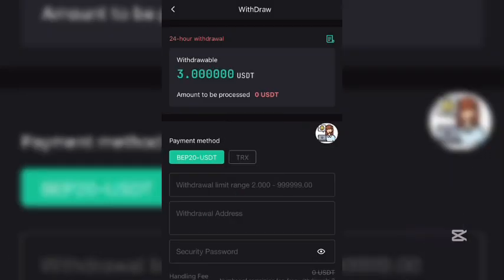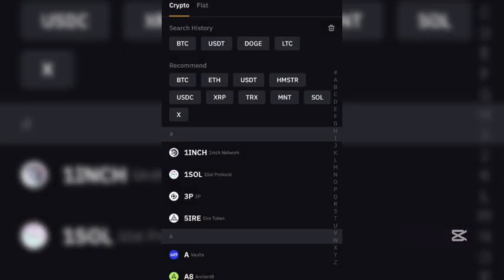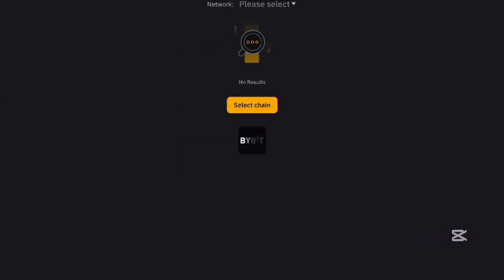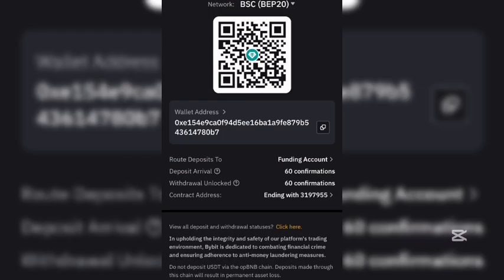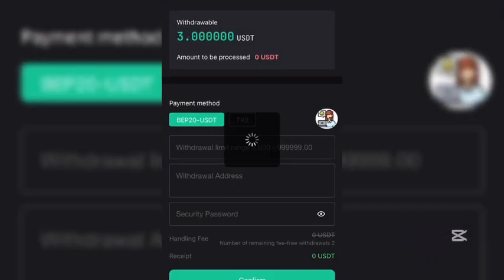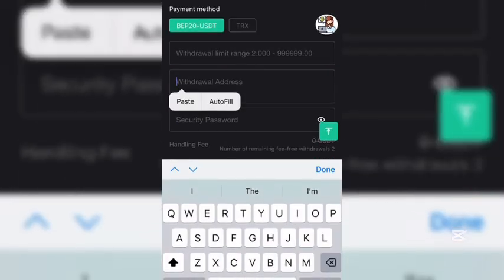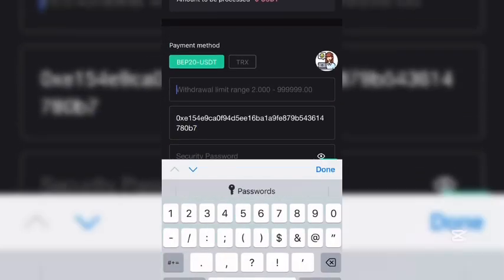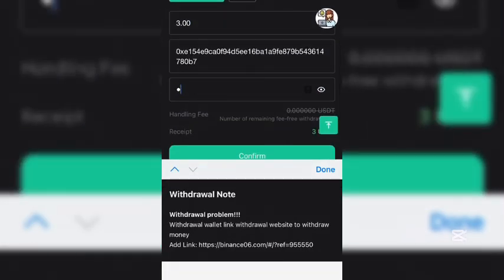Hit up on withdrawal. Once you hit up on withdrawal, we are making use of the BEP20 USDT wallet address. So let's head up to copy the BEP20 USDT wallet address. Hit up on BEP20 USDT, copy it, then drag this arrow. Once you copy it, come back to the site. Once you come back to the site, you are going to long press the wallet address here. Once you long press and paste, enter the amount which is 3.00 USDT, then enter your withdrawal password.